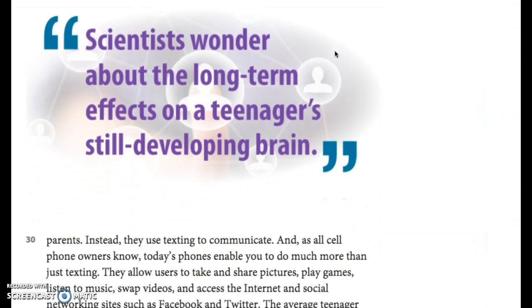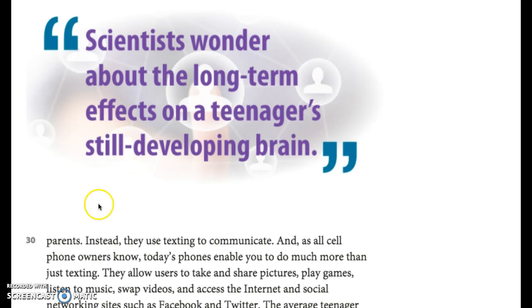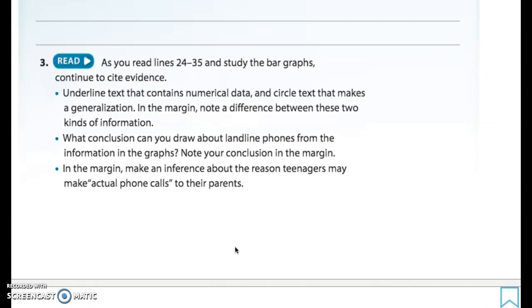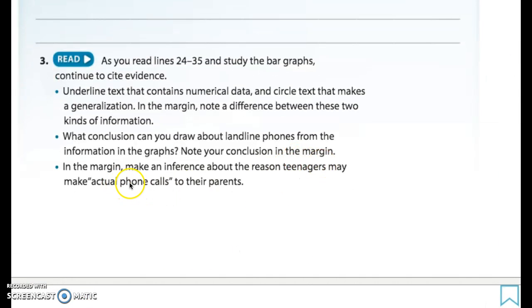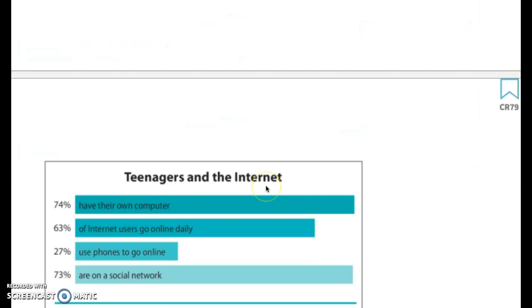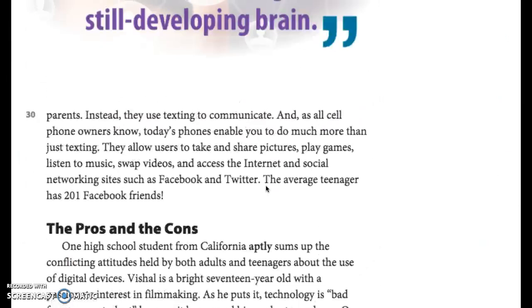If you go up to the next page, page 80, right here in the margins, see I told you I said parents. I want you to make an inference, or a guess, based off of the information here, but that the text didn't actually give you the answer to. Why do you think students only make phone calls to parents? Or why do you think, as it says here, teenagers may make actual phone calls to their parents instead of texting or emailing their parents?